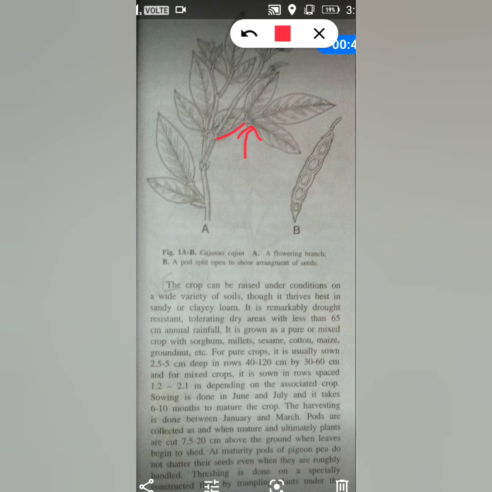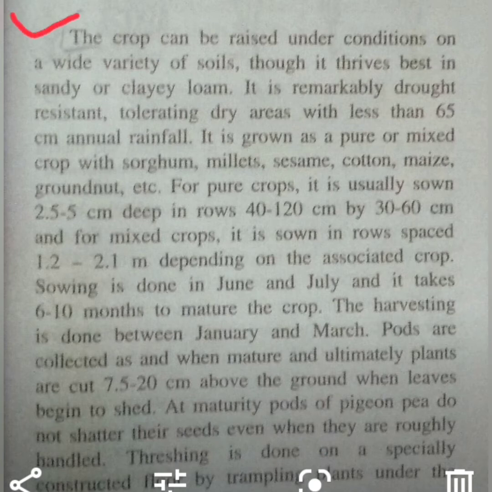Now coming to the cultivation, first we will talk about the soils. You can write this topic as soil. The crop can be raised on a wide variety of soils. Just remember that this plant can be grown in a wide variety of soils, but it thrives best in these two types of soil, that is sandy or clayey loam.